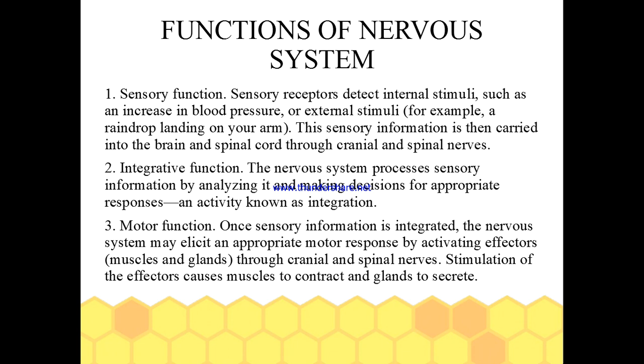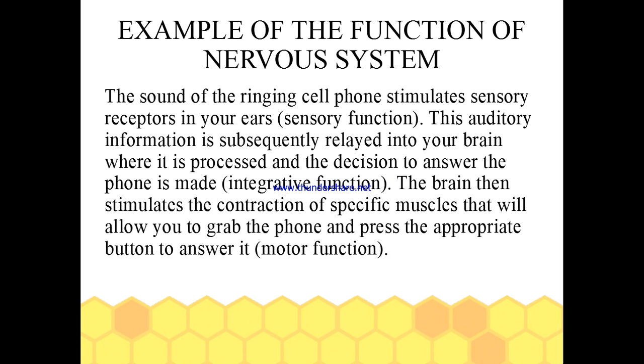Integrative function. The nervous system processes sensory information by analyzing it and making decisions for appropriate responses, an activity known as integration. Motor function. Once sensory information is integrated, the nervous system may elicit an appropriate motor response by activating effectors through cranial and spinal nerves. Stimulation of the effectors causes muscles to contract and glands to secrete.